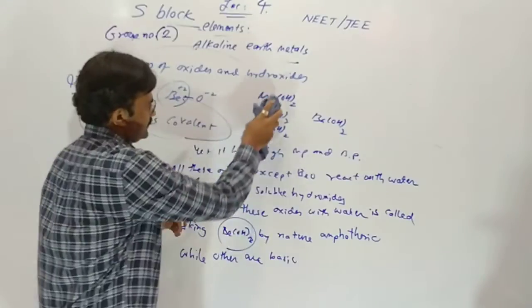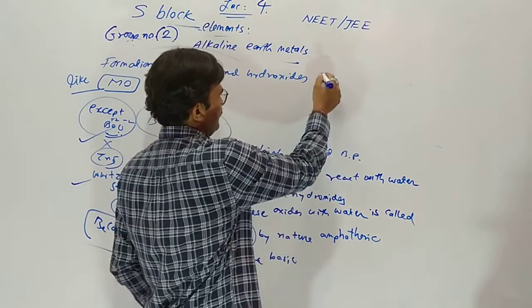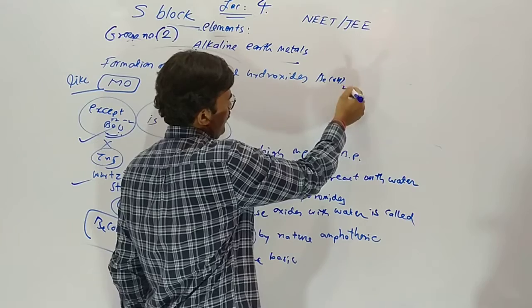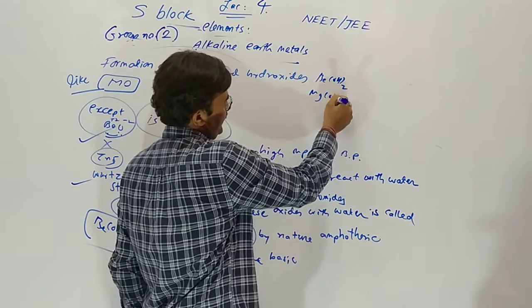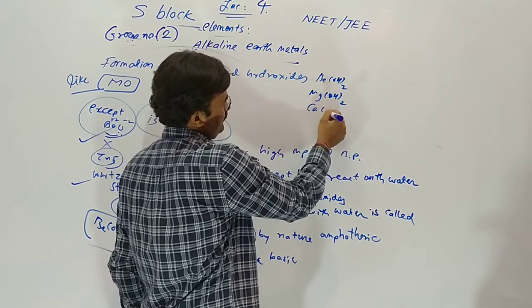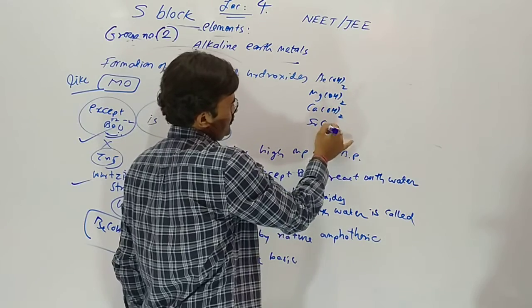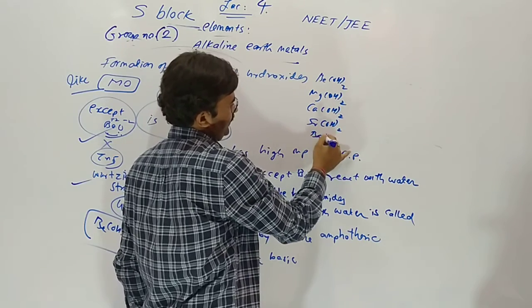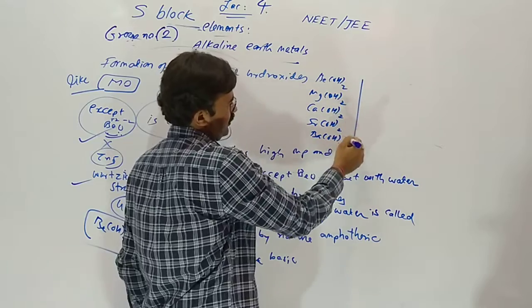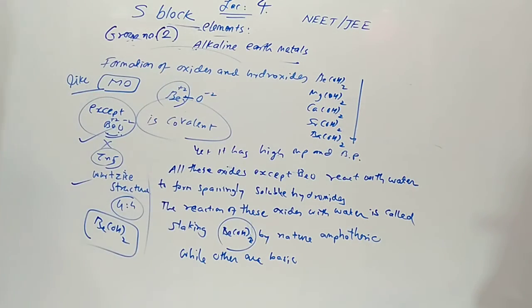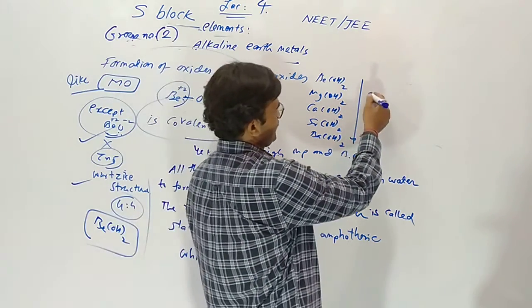Now from beryllium, magnesium, calcium, strontium to barium hydroxide, from top to bottom, solubility increases. Yes, this is a trick.